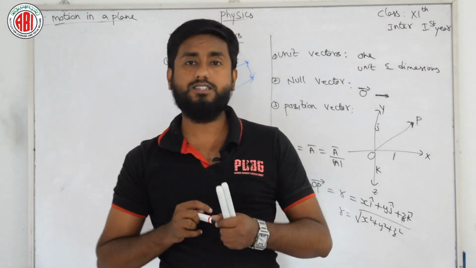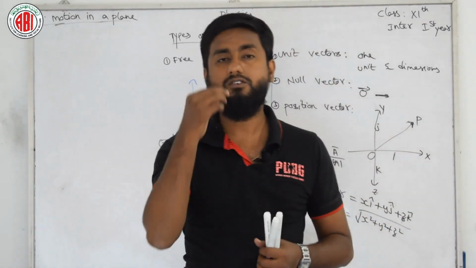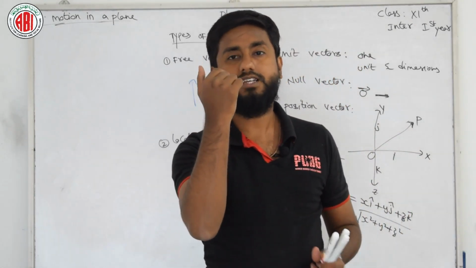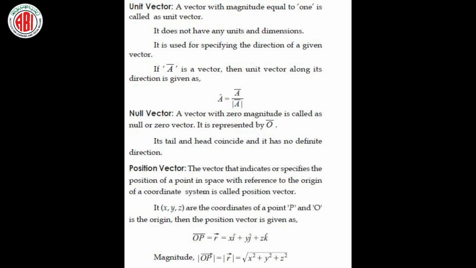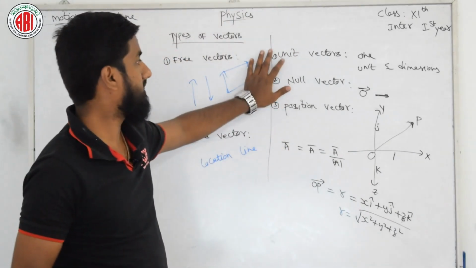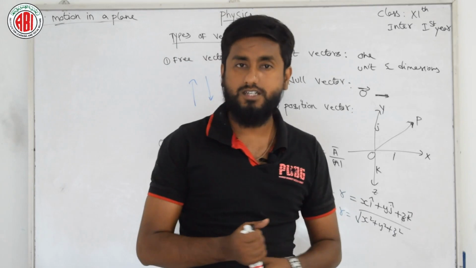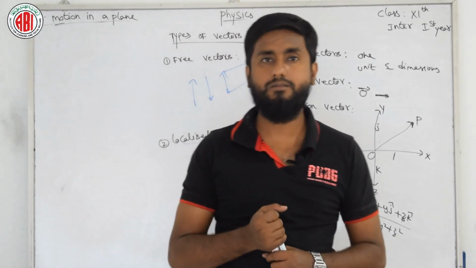So now these three definitions, unit vector, null vector and position vector, I am keeping on your screen. See from the screen and write them down. Hope you have seen these three definitions. Make sure to write them as well as remember them.